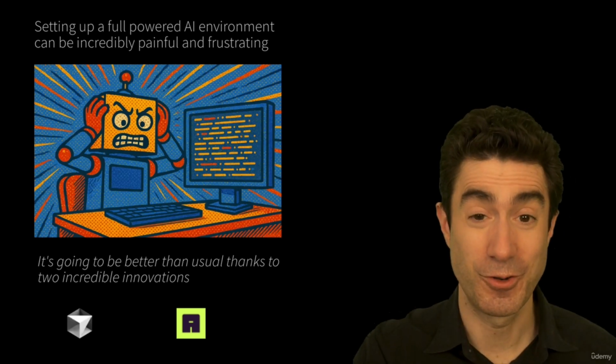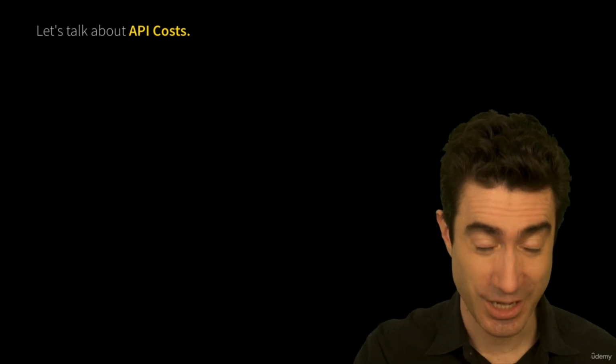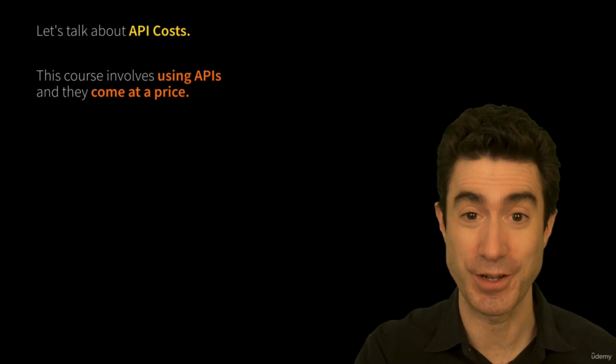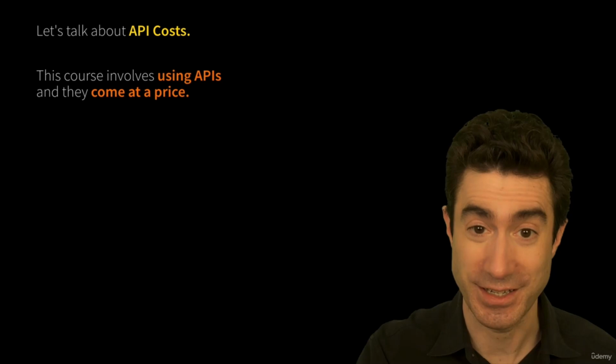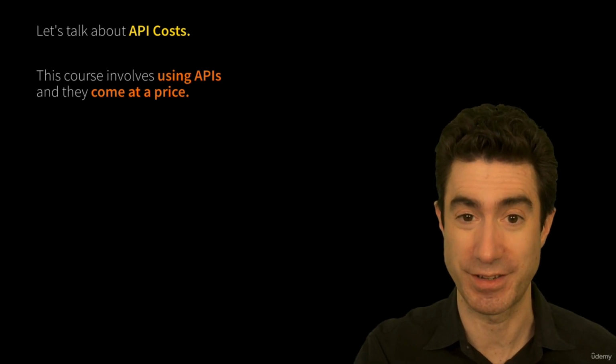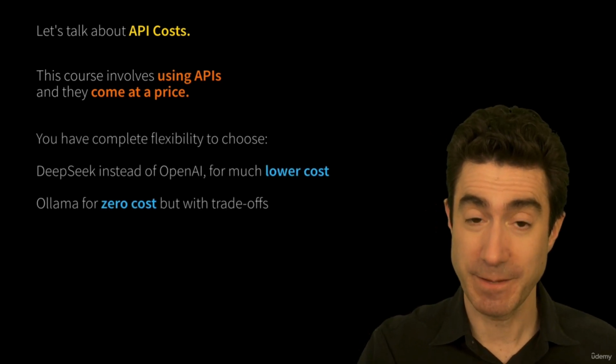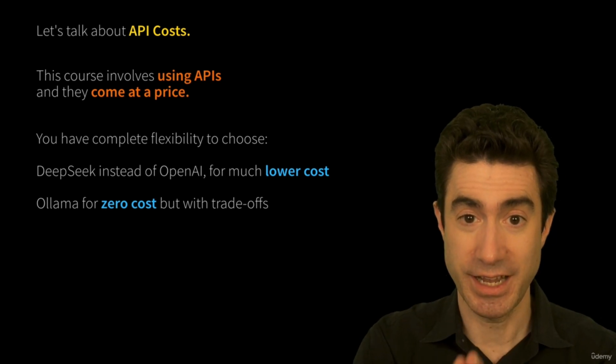There's actually one more difficult conversation that we have to have, and it's about APIs. So look, this course does involve making calls to frontier models like OpenAI and DeepSeek, and they come at a price. There is a price point there. And I want to make the point that it is completely up to you.